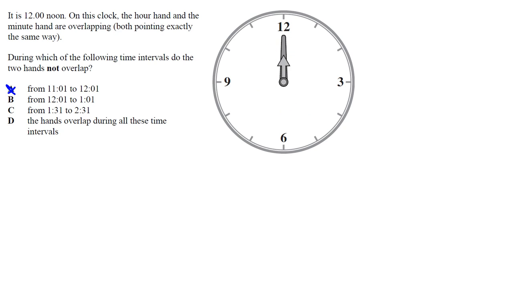Now, looking at the next option, from 12:01 to 1:01. Now, the longer minute hand is pointing at 12:01. Then it will go around as usual. However, this time the hour hand will be moving towards the 1 up here. Therefore, as it rotates, it will never meet, even after it reaches the 12. Therefore, the answer is B.